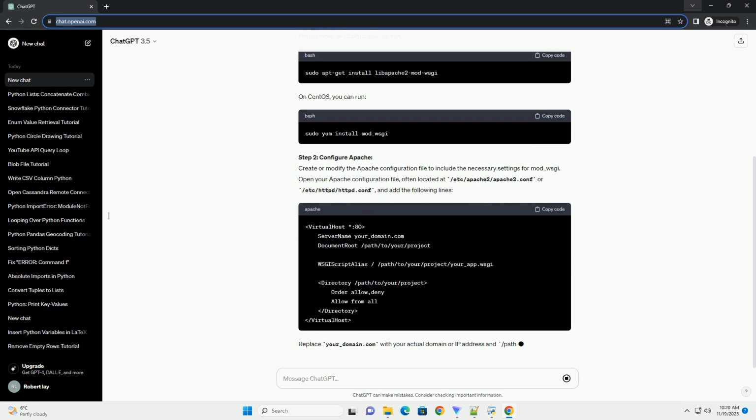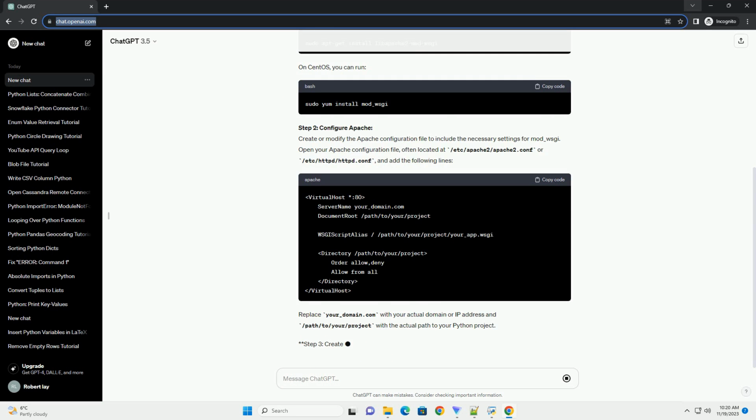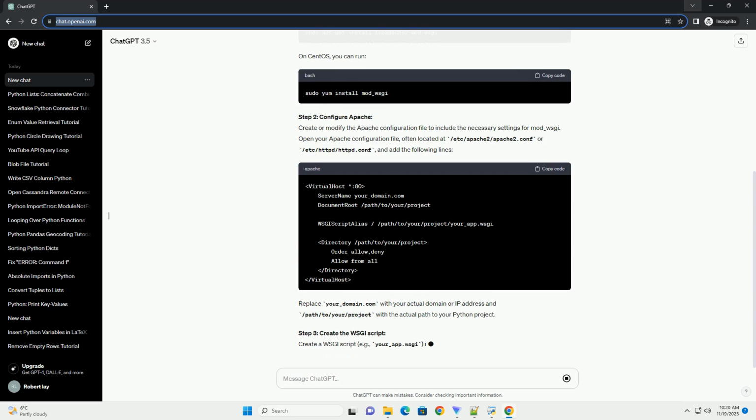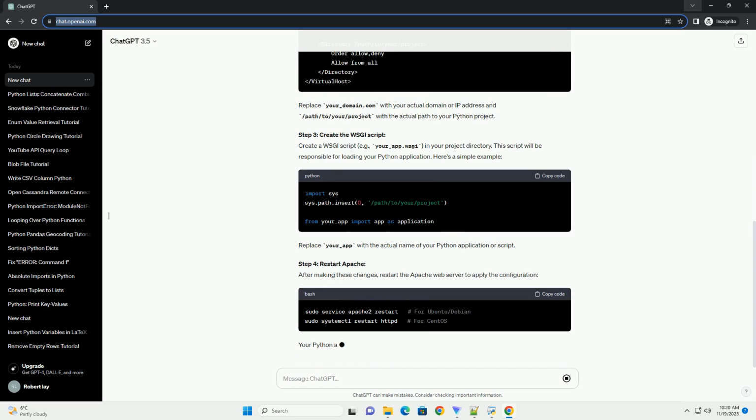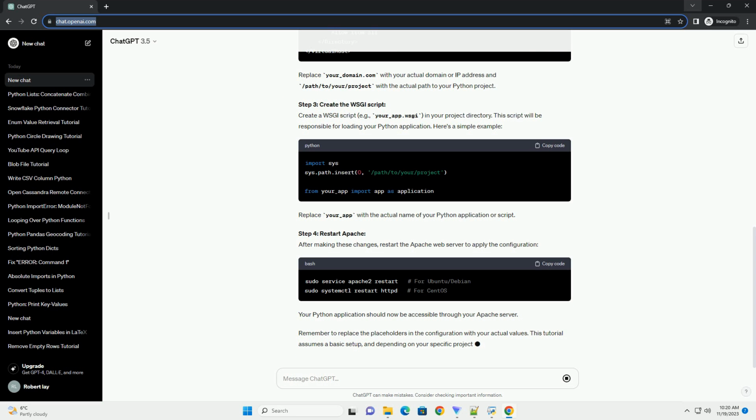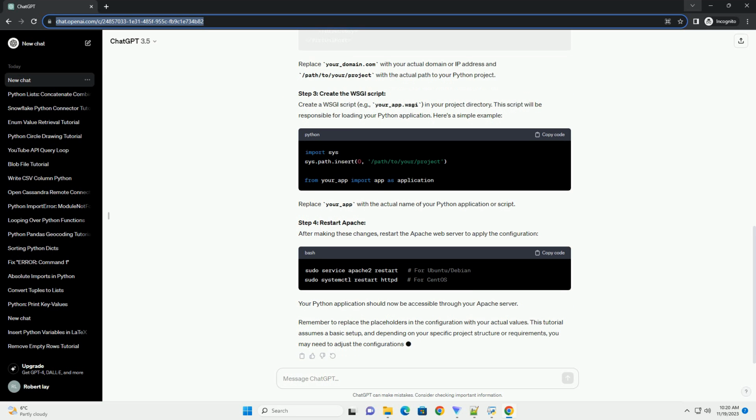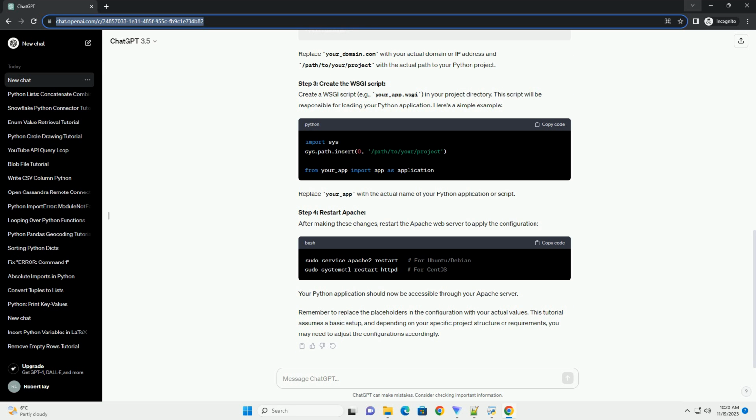Step 2. Configure Apache. Create or modify the Apache configuration file to include the necessary settings for mod_wsgi. Open your Apache configuration file, often located at /etc/apache2/apache2.conf or /etc/httpd.conf, and add the following lines. Replace your_domain.com with your actual domain or IP address and /path/to/your/project with the actual path to your Python project.